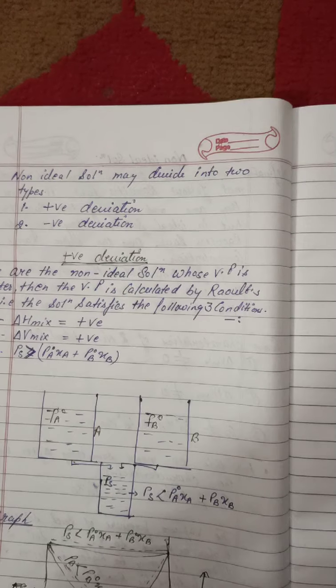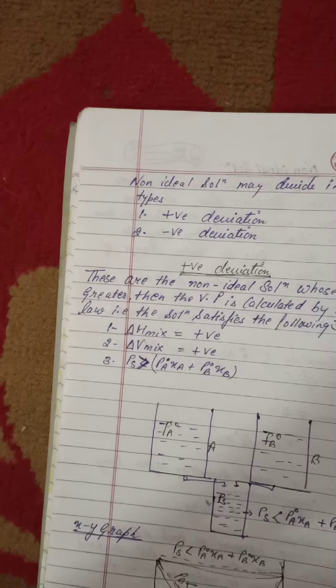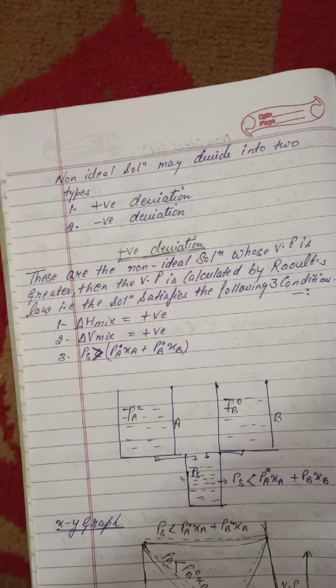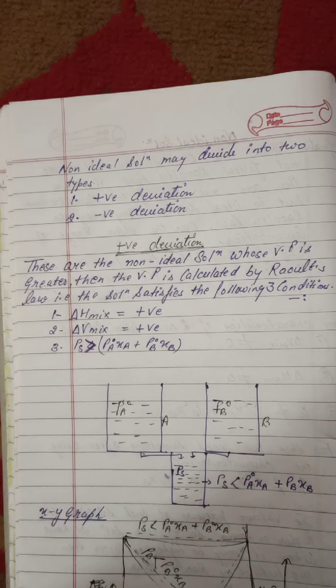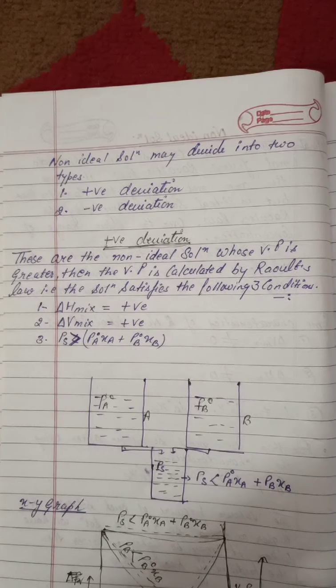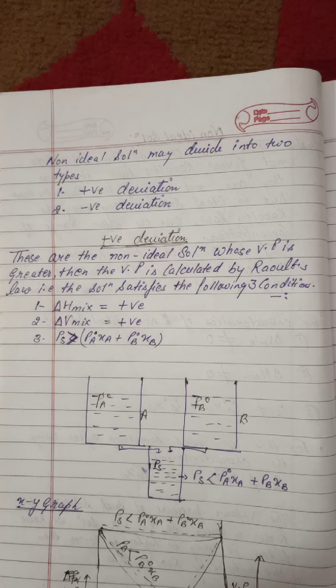Now let's take the second thing. In a non-ideal solution, two things may take place. The first is the positive deviation and the second is the negative deviation. Let's talk about the positive deviation first. In a positive deviation, these are the non-ideal solutions whose vapor pressure is greater than the vapor pressure calculated by Raoult's law.